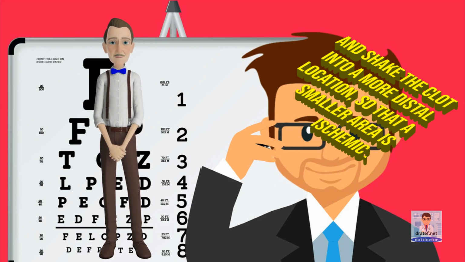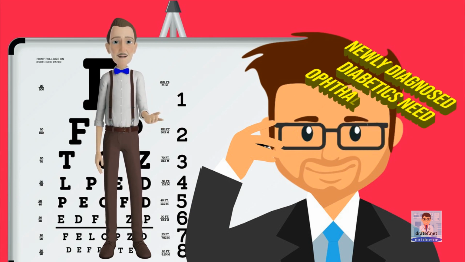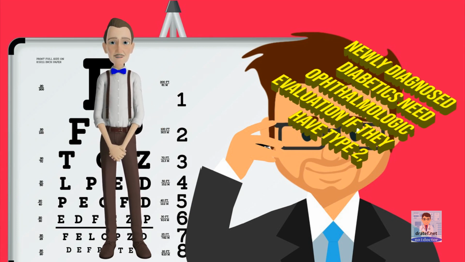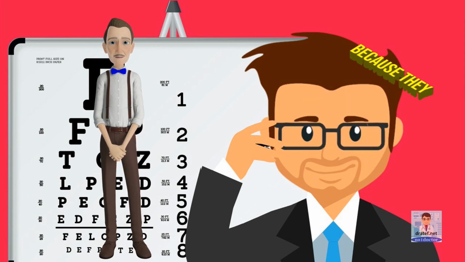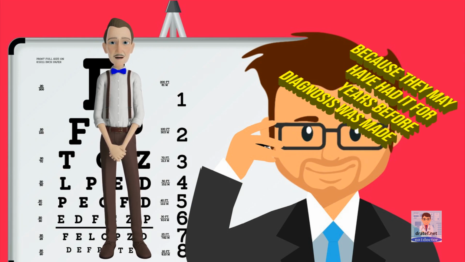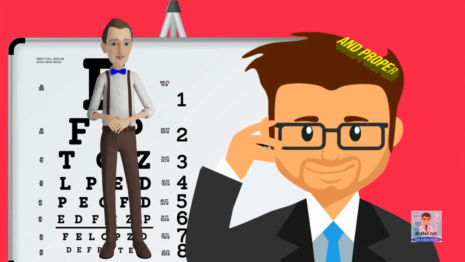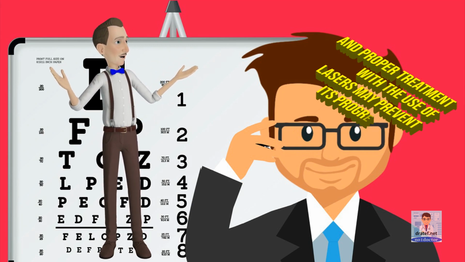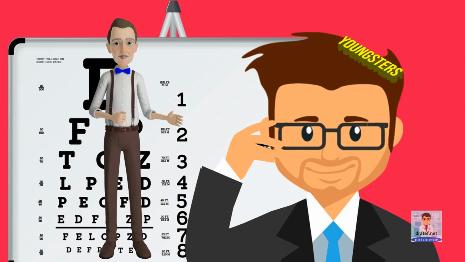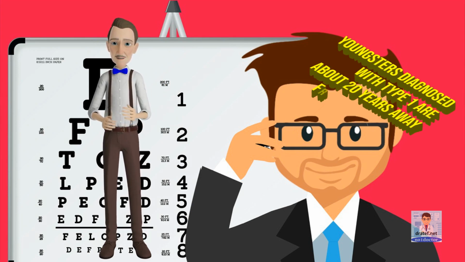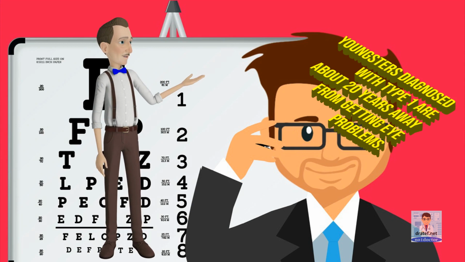Newly diagnosed diabetics need ophthalmologic evaluation if they have type 2, because they may have had it for years before diagnosis was made. Retinal damage may have already occurred, and proper treatment with the use of lasers may prevent its progression. Youngsters diagnosed with type 1 are about 20 years away from getting eye problems.